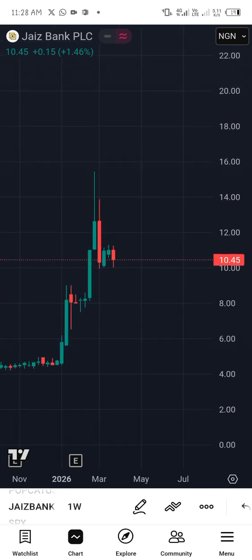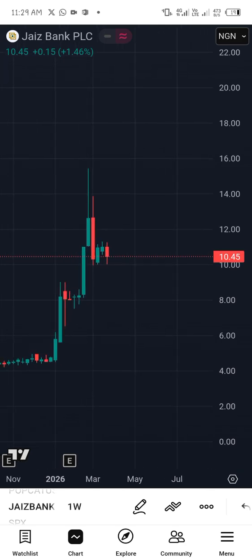Now, this particular bank is currently at 10 naira worth of share. Like 10 naira. That is what we have. We only have 10 naira. Now, the question is, okay, if I'm going to invest into this small amount of money, how am I going to do it? It is very, very simple and very, very clear. This is how to go about it.